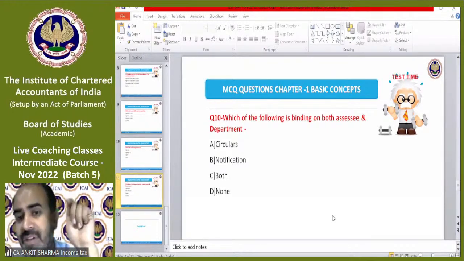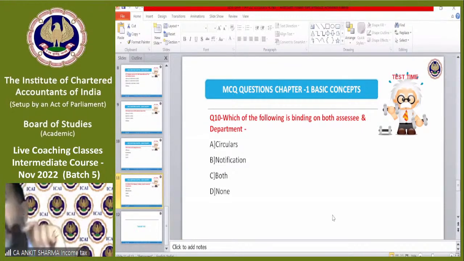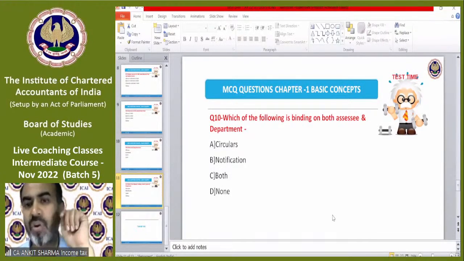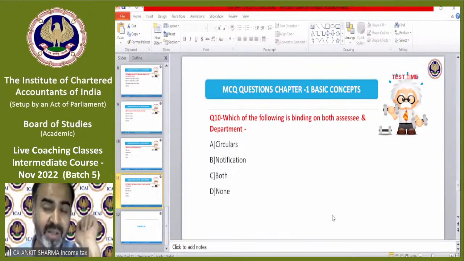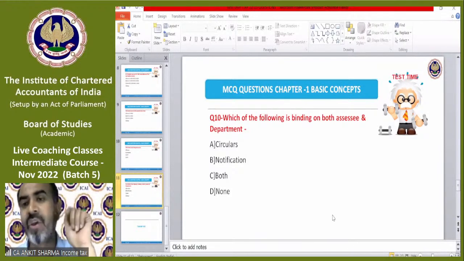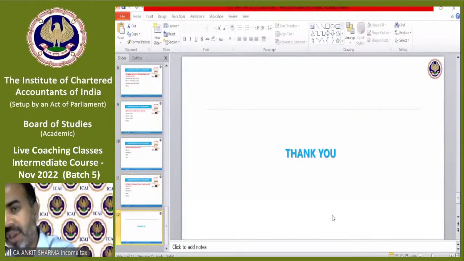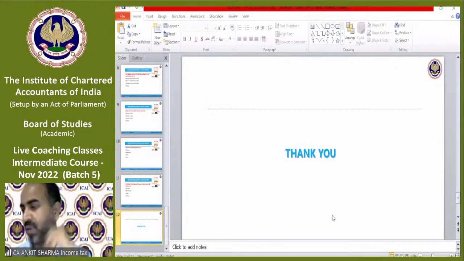The correct answer is B. Notifications are binding on both. We have studied that circulars are binding only upon the department personnel, but the notifications are binding on both assessee and the department. So that was the MCQ, and thank you so much for the participation.